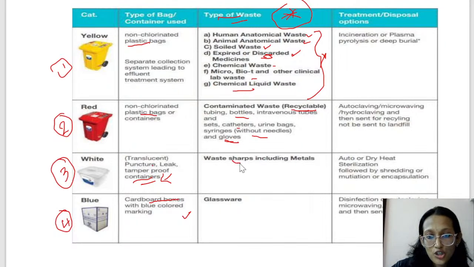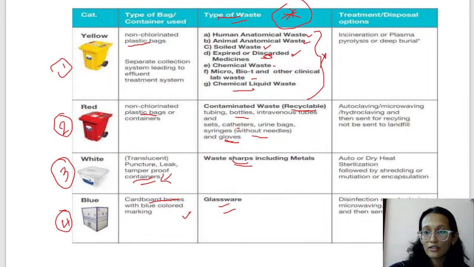The next is sharps. All the sharps go into the translucent puncture proof container, and the glassware, that is all your ampules, goes into the blue container. So this is the type of waste that goes into each of the biomedical waste color codes: yellow, red, white and blue.